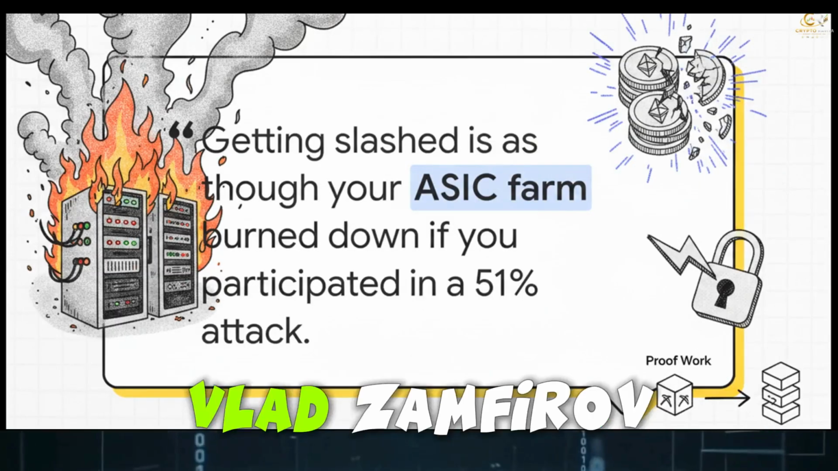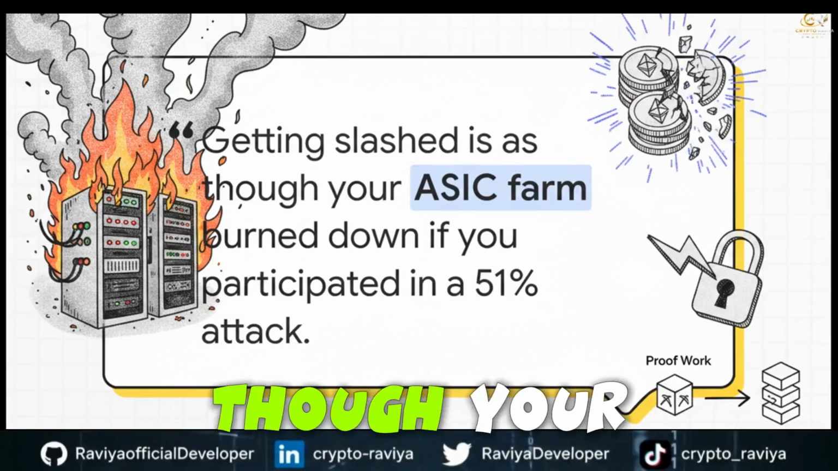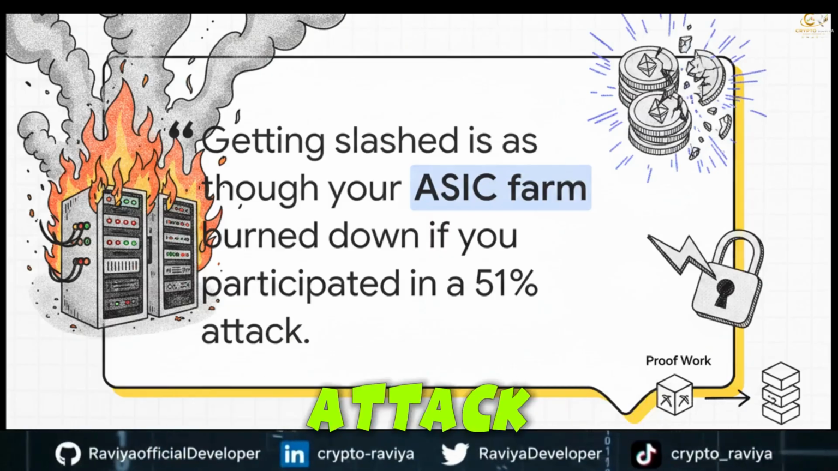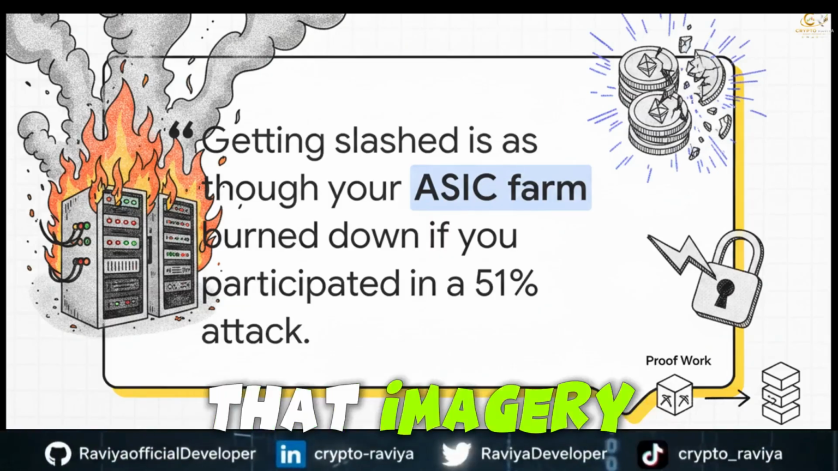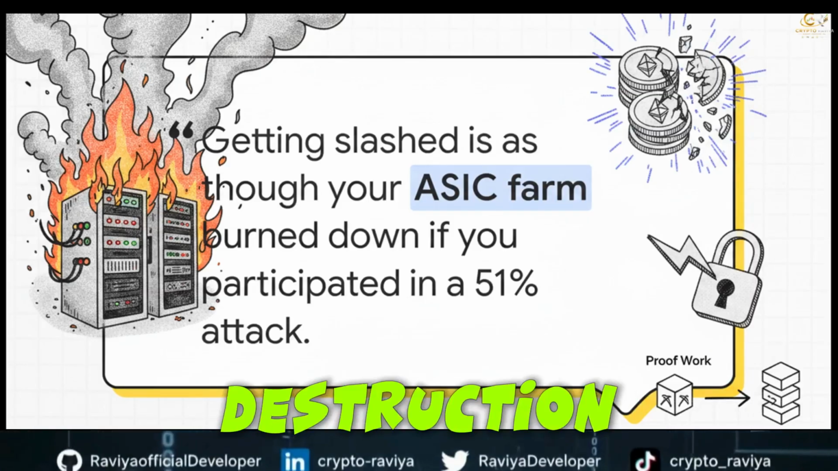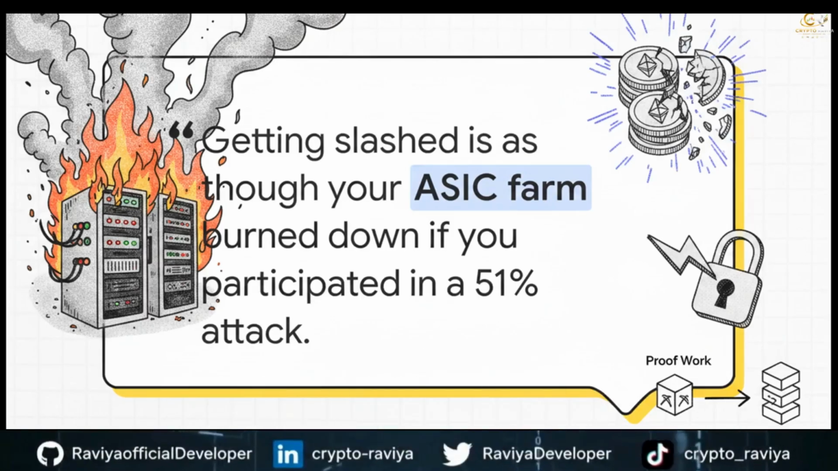Ethereum researcher Vlad Zamfir hit the nail on the head when he said, "Getting slashed is as though your ASIC farm burned down if you participated in a 51% attack." Think about how powerful that imagery is. It really cements the vivid reality that the physical hardware destruction we see in proof of work has simply been replaced by digital capital destruction in proof of stake.